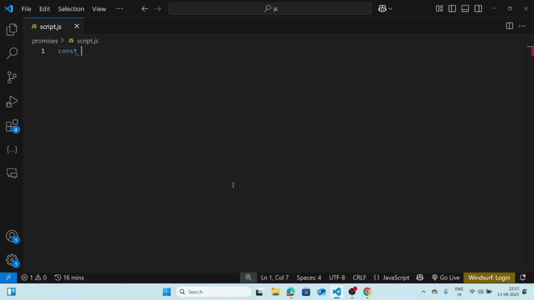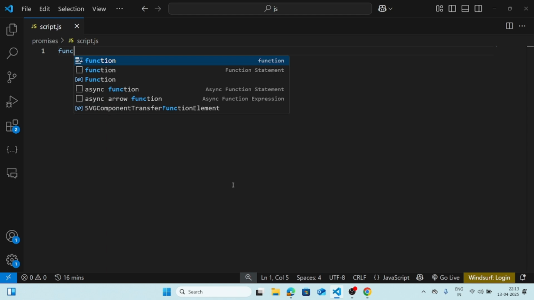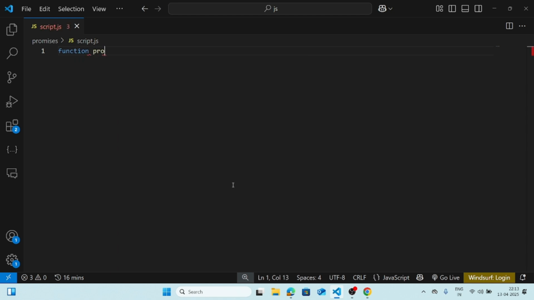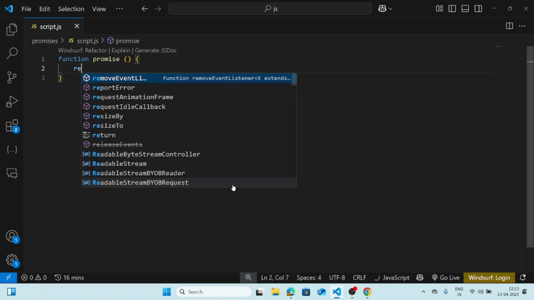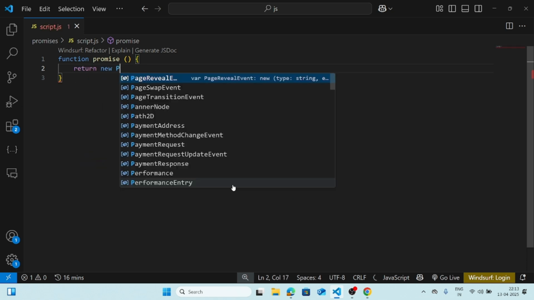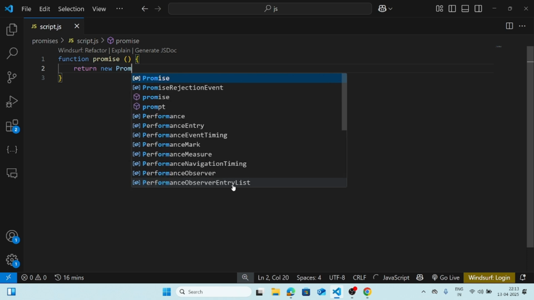A promise you can store into a variable or a function. So first we are going to make a function with the name promise, and inside it I am going to return a promise. So return new Promise.